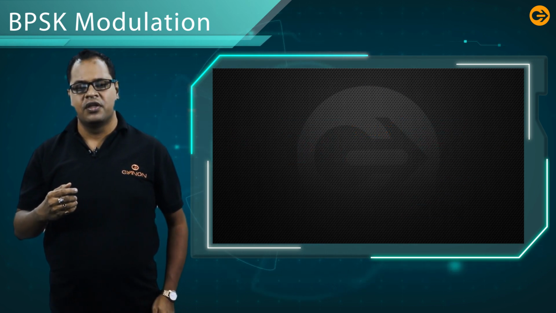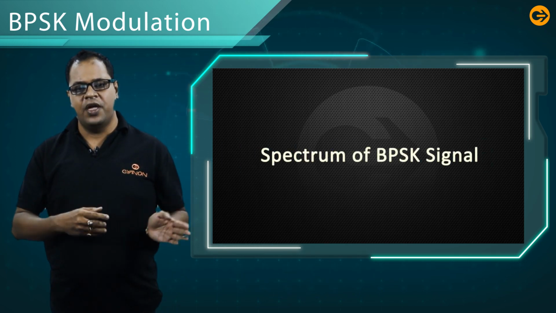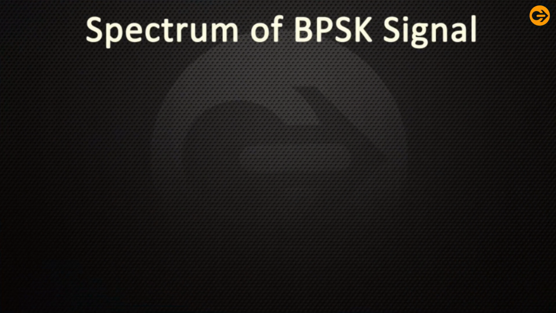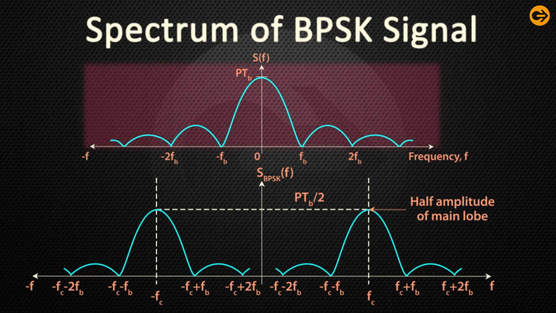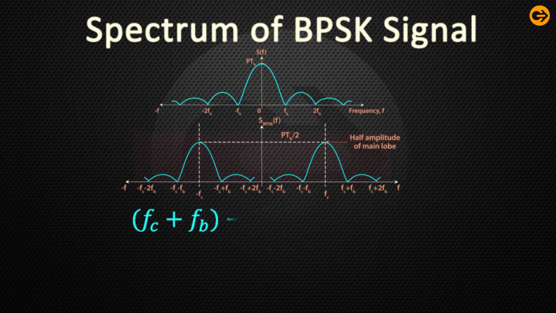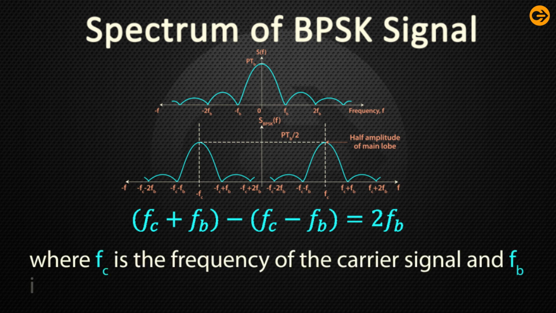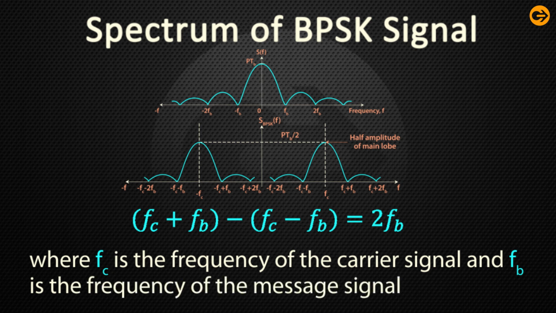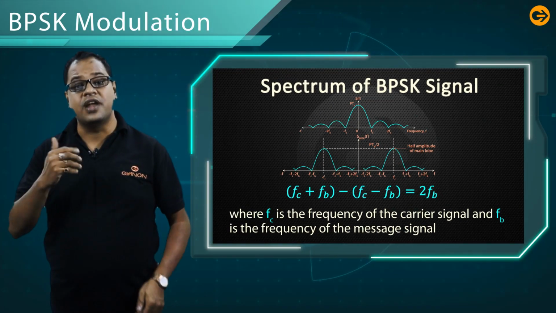Now let us discuss the spectrum of the BPSK signal. The spectrum of the non-return to zero signal is shown in the figure, where the bandwidth is fb. But if it is binary phase shift keying modulated, the bandwidth is equal to fc plus fb minus fc minus fb, which is equal to 2fb. Here fc is the carrier frequency and fb is the frequency of the message signal. So in this case, the bandwidth is basically doubled.